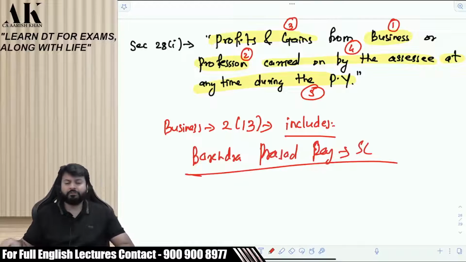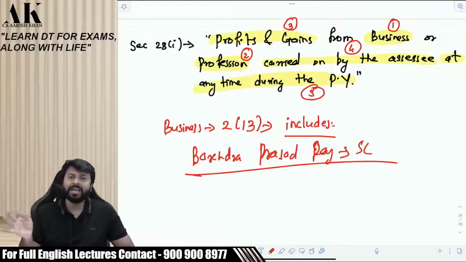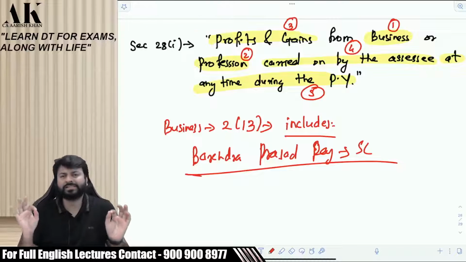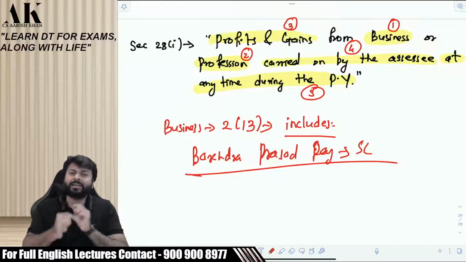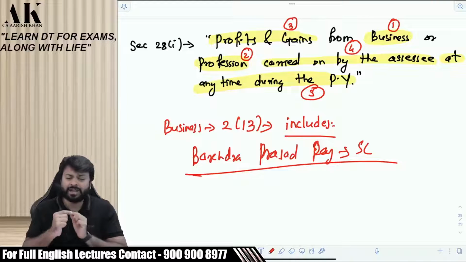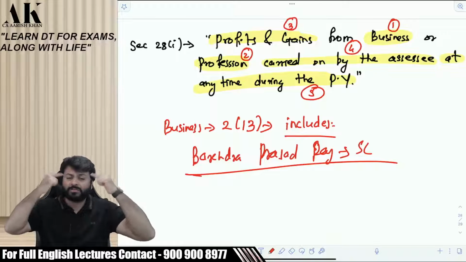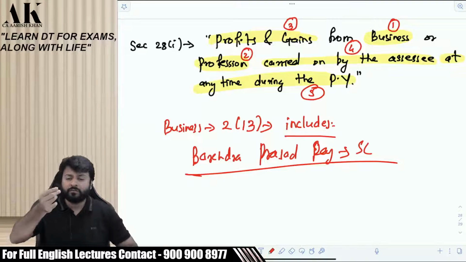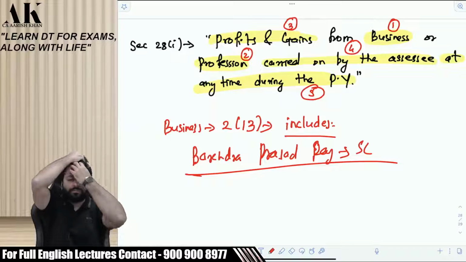Let me tell you the Supreme Court judgment in this case. The Supreme Court says in the case of Barendra Prasad Ray that business implies a much better definition as compared to what income tax law has given. Business implies a systematic and organized activity of applying labor and skill with the dominant intention of earning profits. So what does the court say? There has to be some system, some organized activity of applying labor, that is workers, and applying skill, that is your mind. Why are you doing all these things? With the dominant intention of earning money, of earning profits.